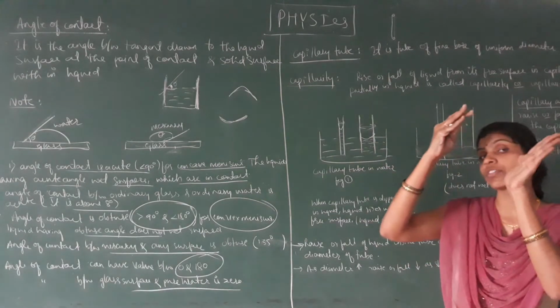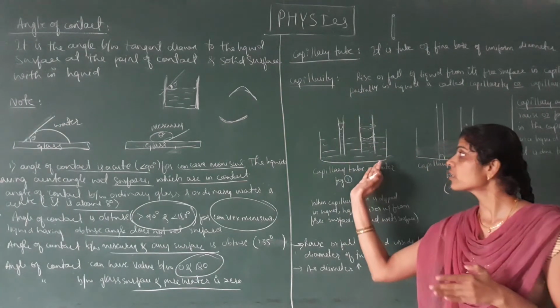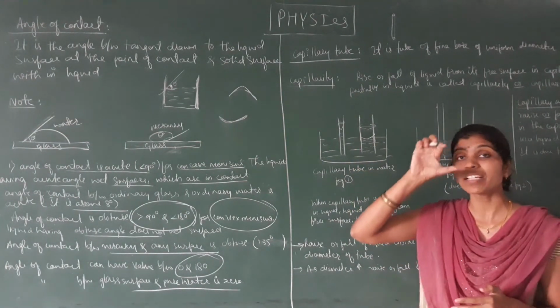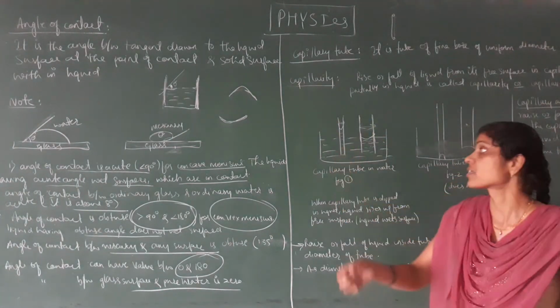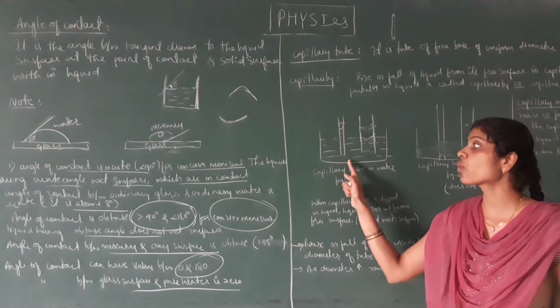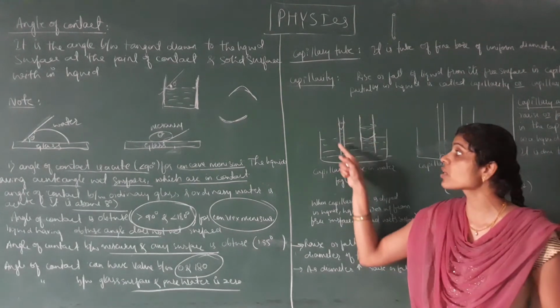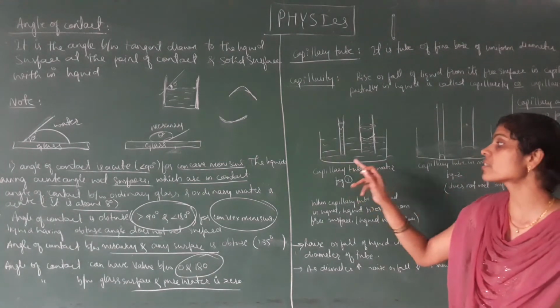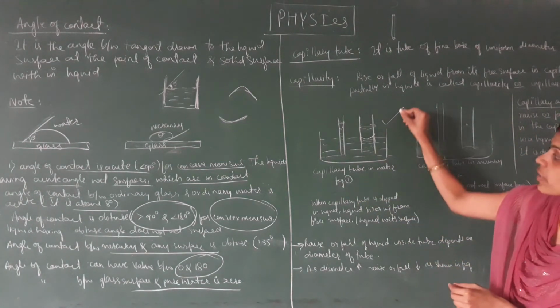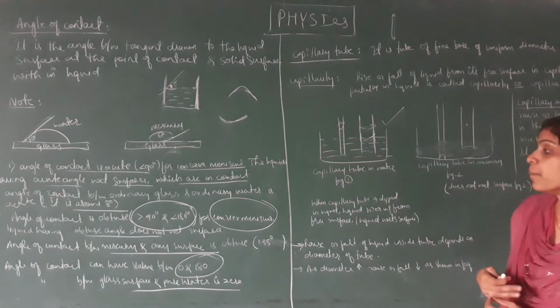If the diameter of the tube is larger, the water level is less. Why? Because the diameter of the tube is large. Same thing in the narrow tube, the rise of water is more, because the tube has a smaller diameter. So this is the capillary tube dipped in water in the beaker.